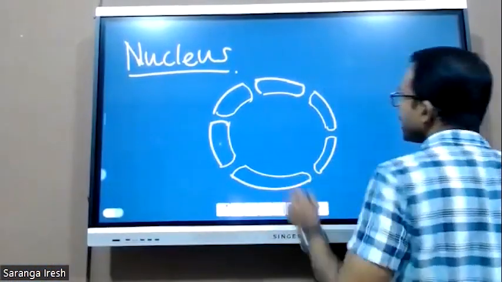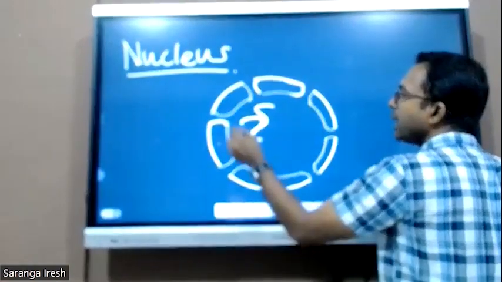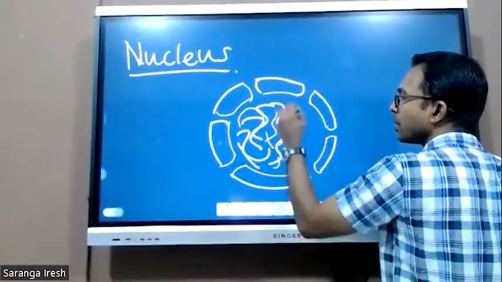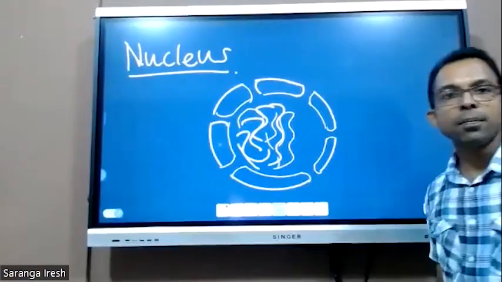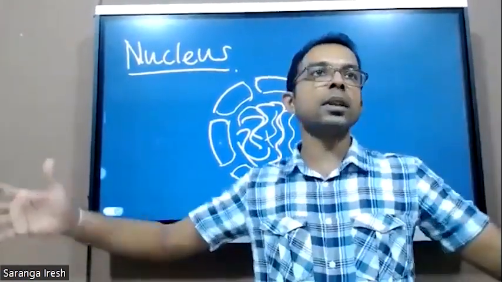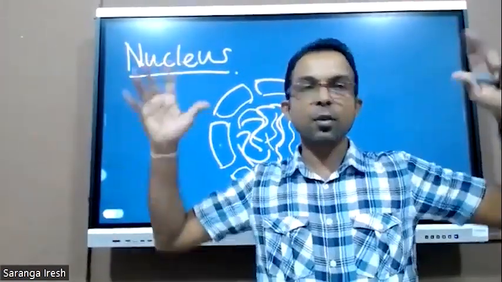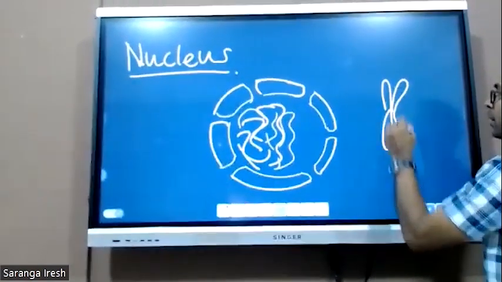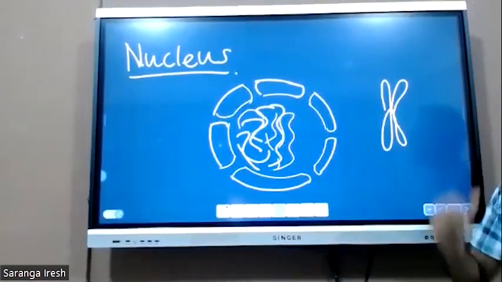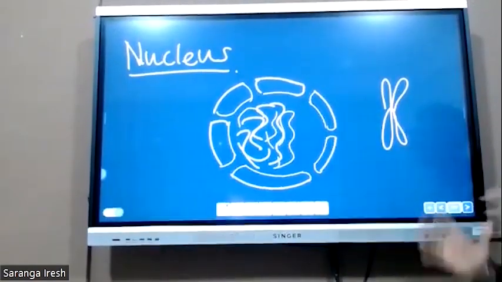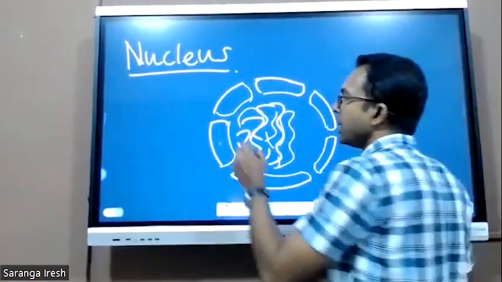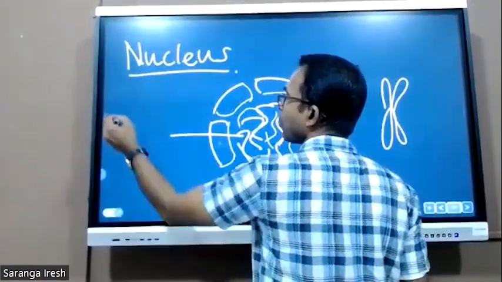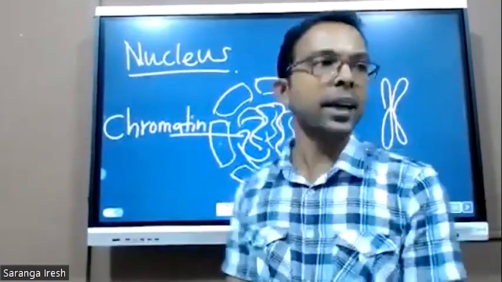And inside the nucleus, we can see DNA chromosomes. In a normal cell, this DNA is loosely arranged. We can't see them as chromosomes like you are familiar with. But the arranged DNA is named chromatin. Chromatin is DNA and proteins.